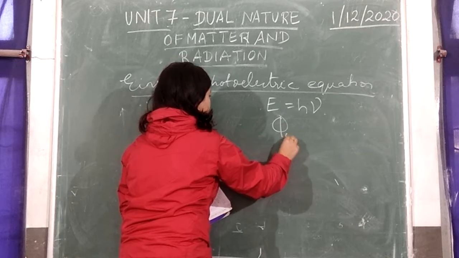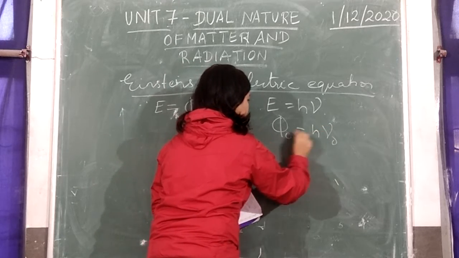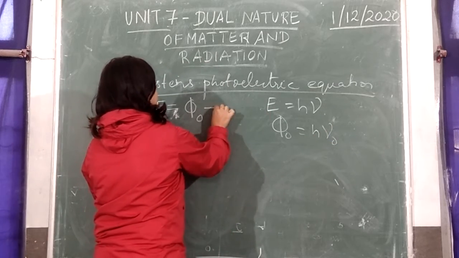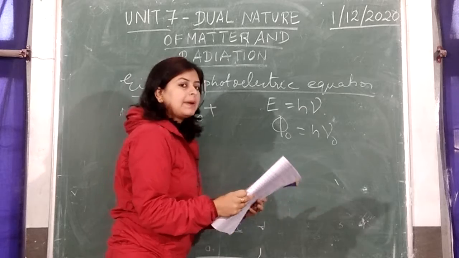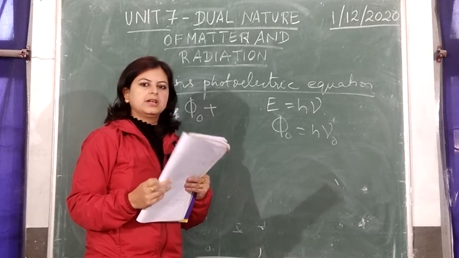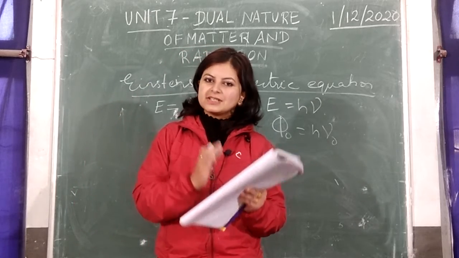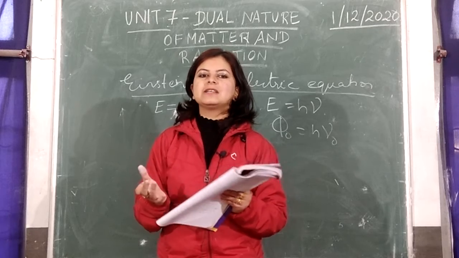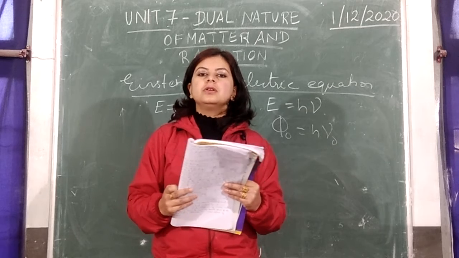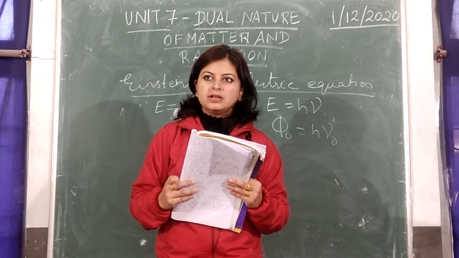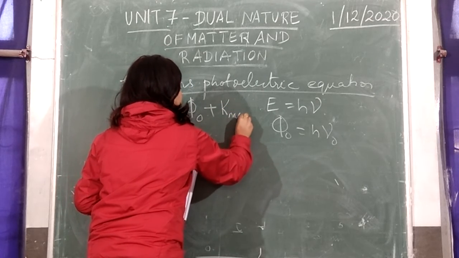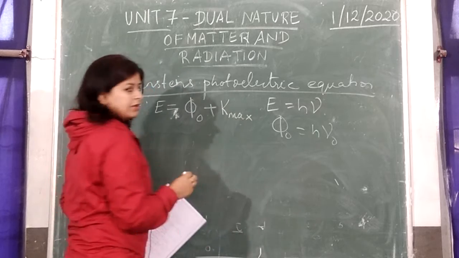Now here you should know that φ0 is equal to hν0, because this is also a form of energy given by h into the threshold frequency. And the other part is utilized in imparting maximum kinetic energy to the emitted photoelectron. So energy is incident. That energy first is utilized in knocking out the electron, and the second part will be used by the electron to move from one plate to the other. That is to impart kinetic energy to the emitted photoelectron. So this is the second part of the given energy of the photon.